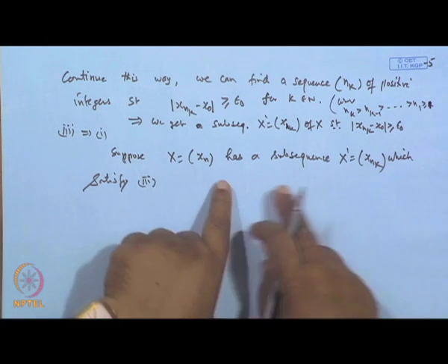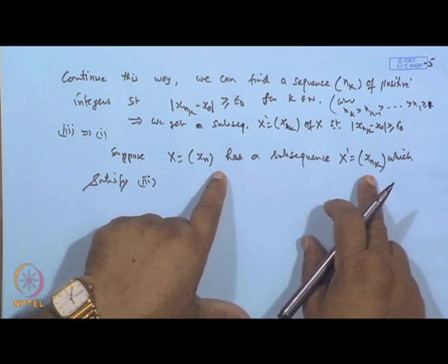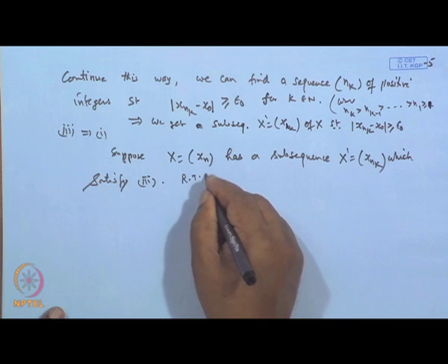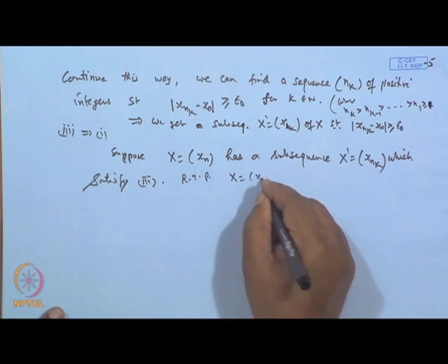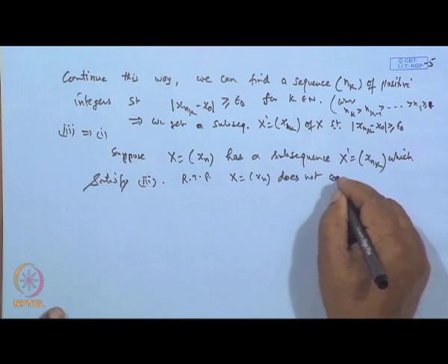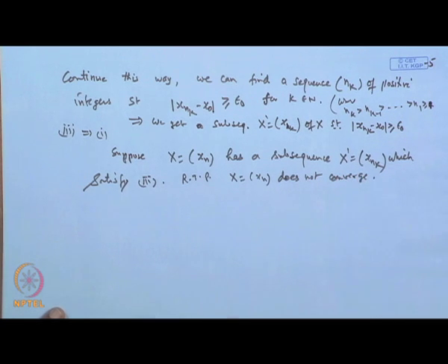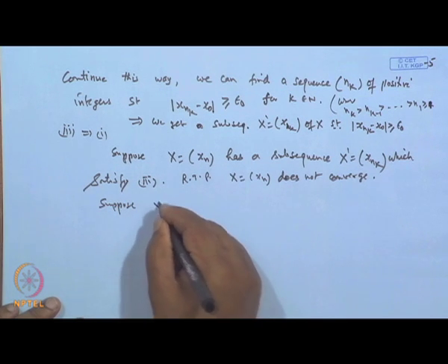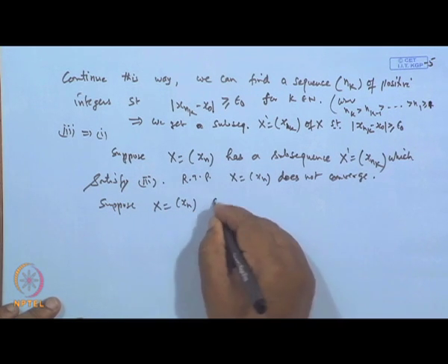Once it is there, we are required to prove that the sequence x, which is x n, does not converge. This we wanted to show. Suppose it is not true. Suppose the sequence x, which is x n, converges.